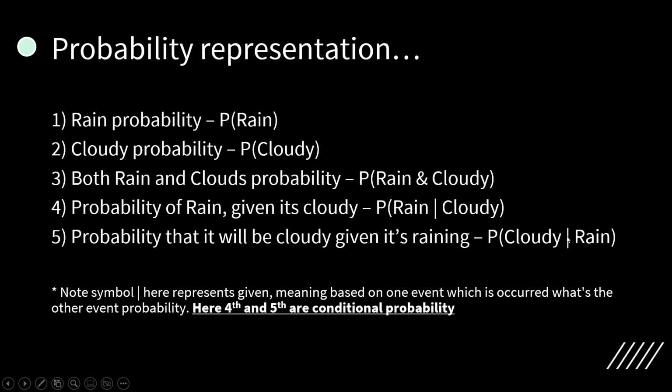So the bar can be read as given. And if you see the fourth and fifth probabilities, they have conditions, or you can say another event which is already present or in existence. We call it conditional probability. And in the rain probability and cloud probability, we don't have any conditions. We are just finding out the rain probability or the cloud probability. There is no other event. So we call them unconditional probabilities.